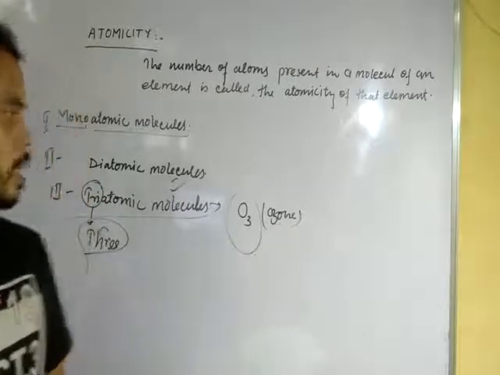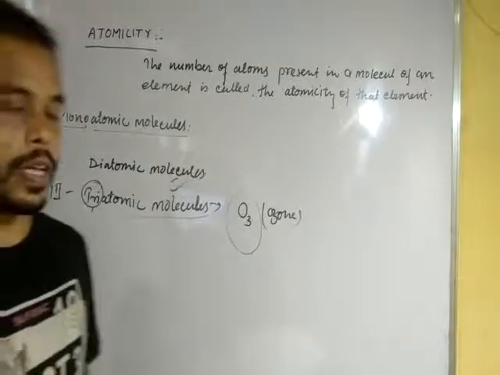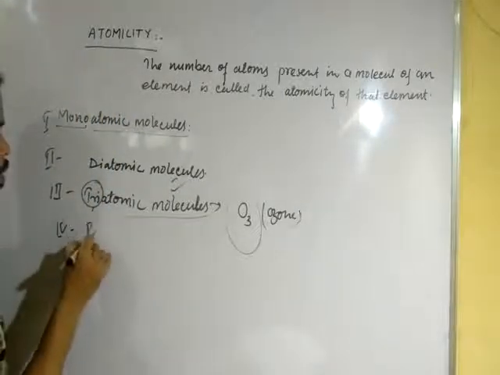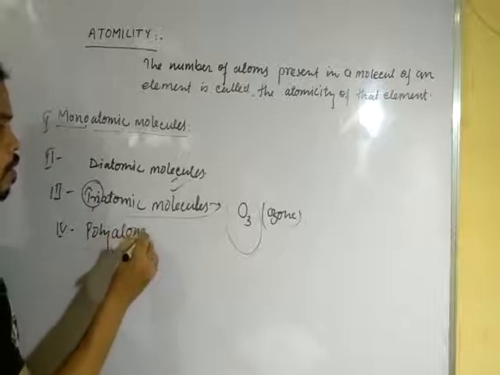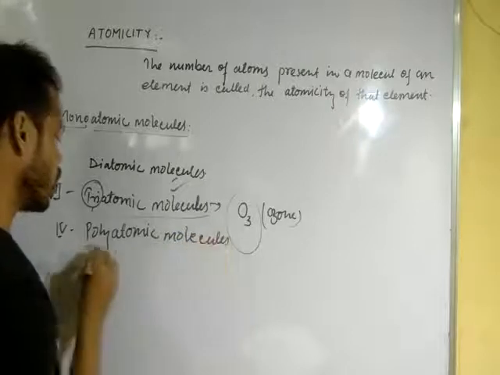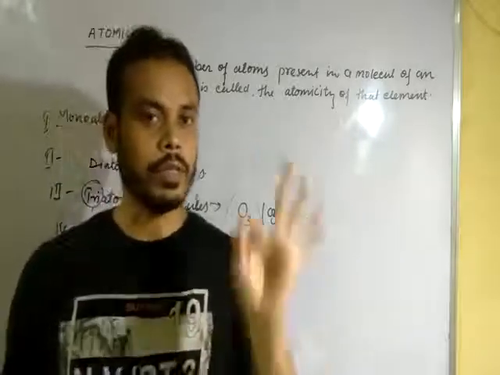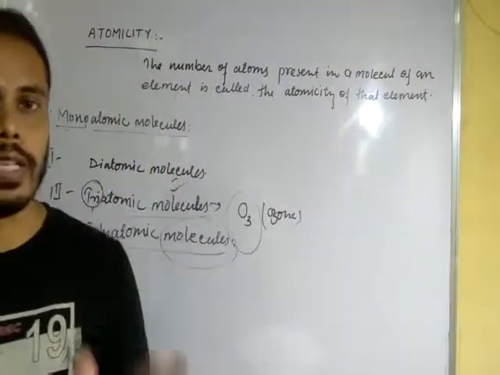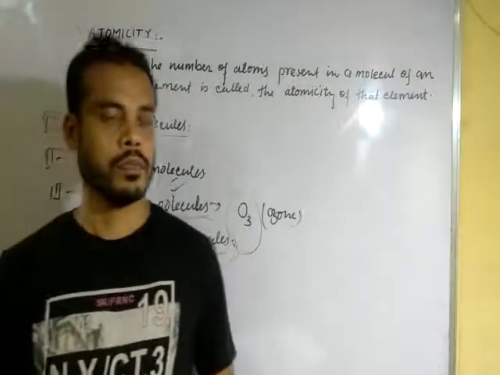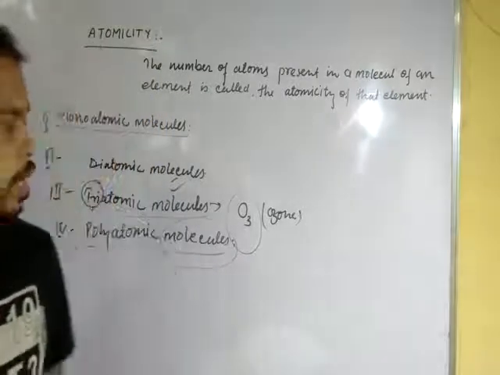After that, we will not discuss tetraatomic, pentatomic, etc., but certainly we will discuss polyatomic molecules. The molecule in which more than three atoms consist is called a polyatomic molecule. That means molecules formed from more than three atoms are called polyatomic molecules.